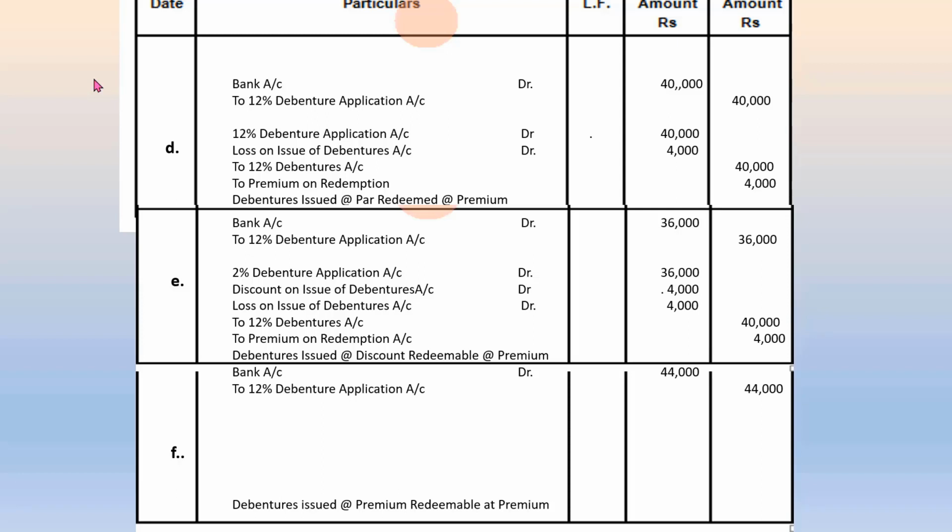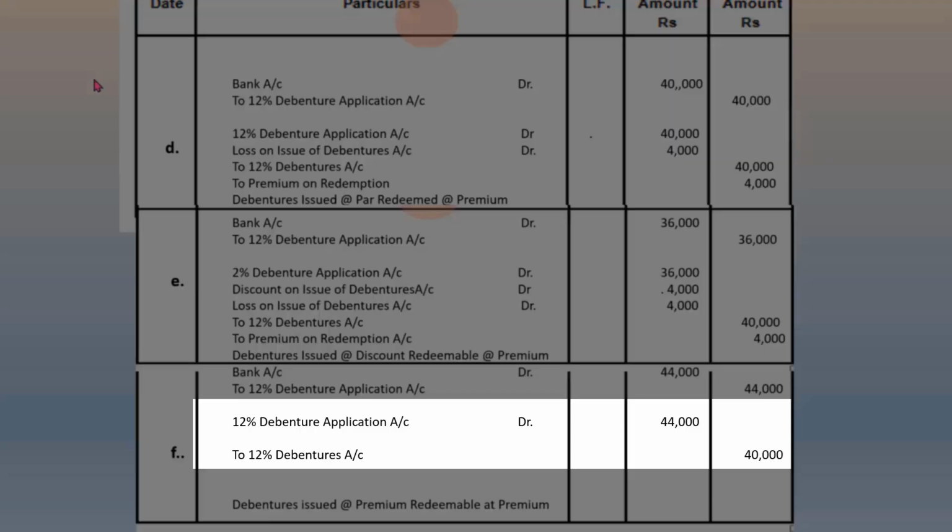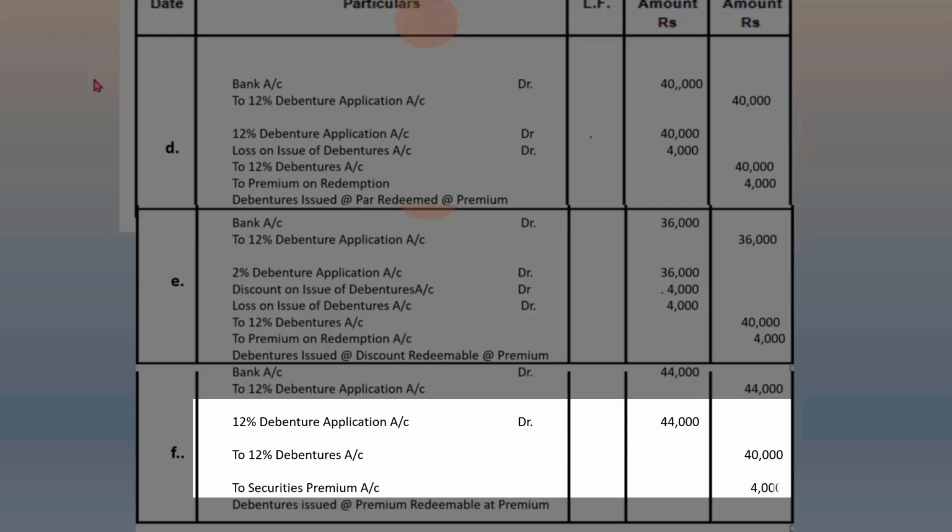This more amount or excess is a capital profit that does not have to be paid back on redemption as per the terms of the issue of debentures. Only the full face value of the debentures needs to be paid back, and only this amount is credited to the debentures account. The capital profit is then credited to a specific account designated for this purpose: the securities premium reserve account.